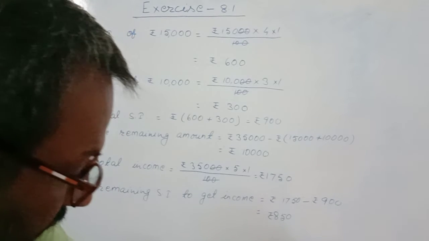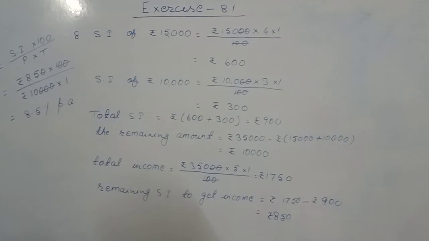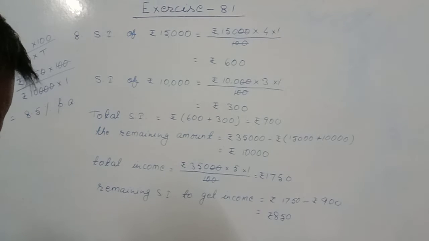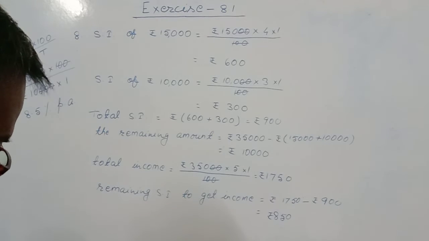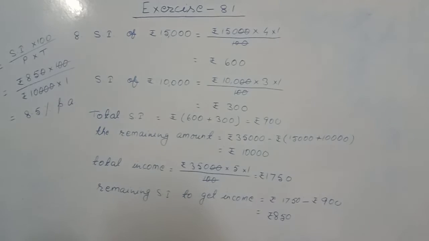Question number 8 states that a man had rupees 35,000. He lent 15,000 at 4% per annum and rupees 10,000 at 3% per annum simple interest. At what rate must he lend the remaining money so that the total income is 5% on 35,000 annually?